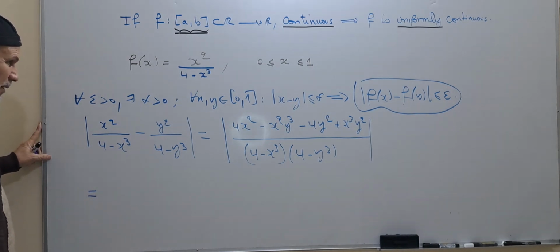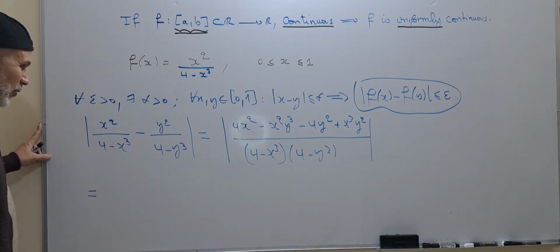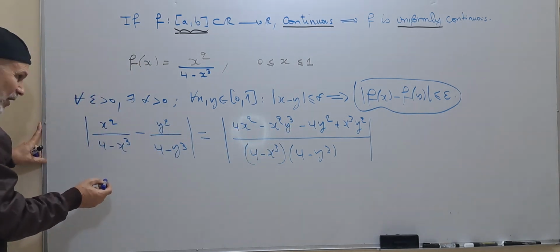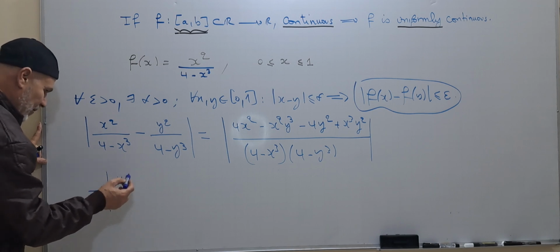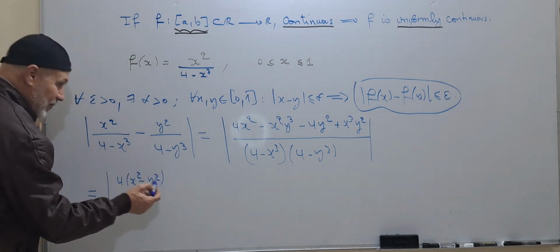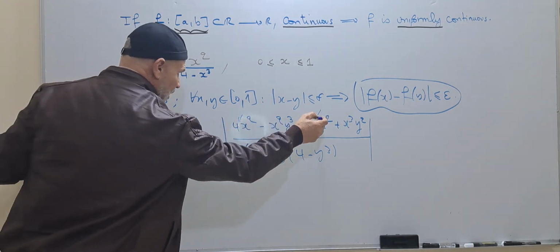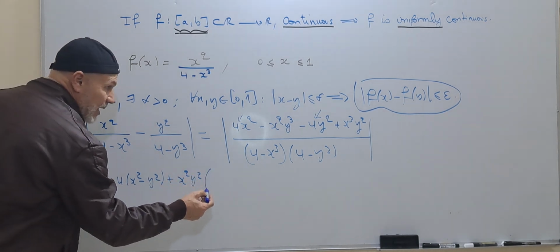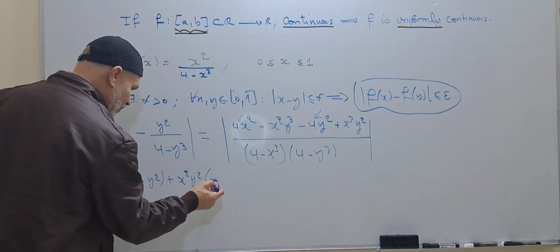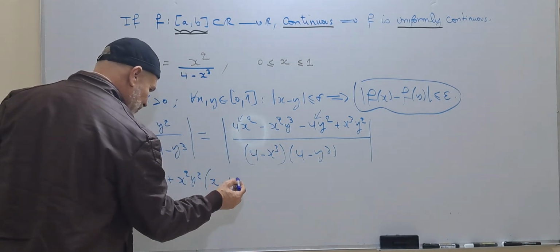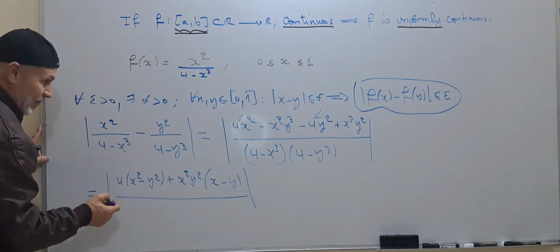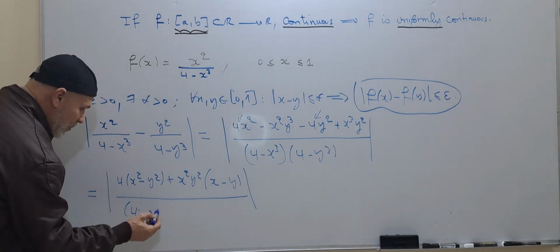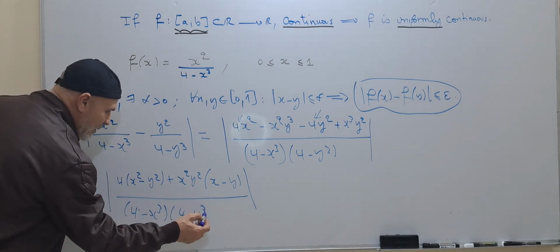This is equal to what we have. From this side, we can take 4 times x squared minus y squared, and with this one, plus x squared y squared times x minus y, over 4 minus x to the power 3 times 4 minus y to the power 3.